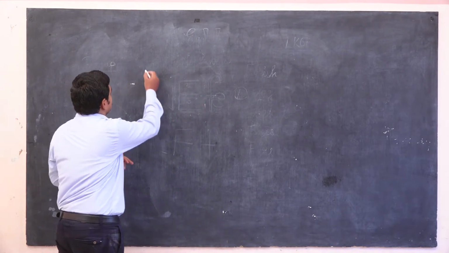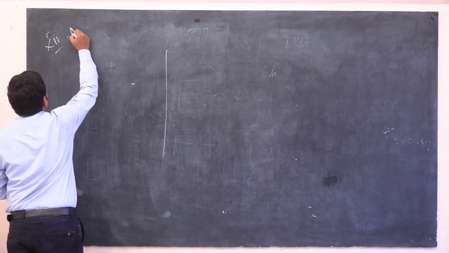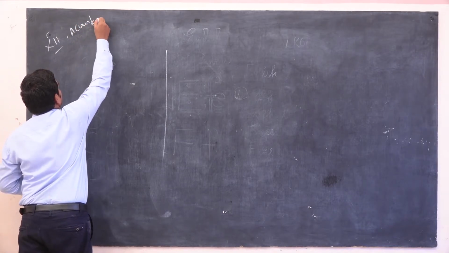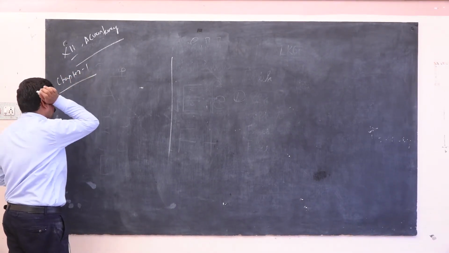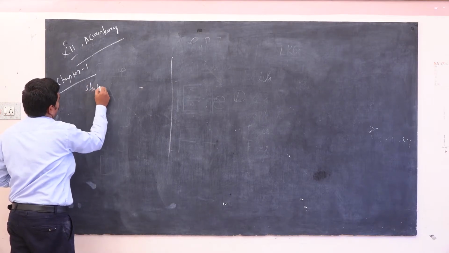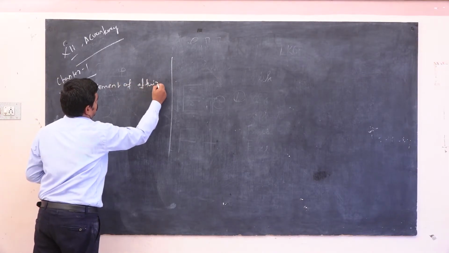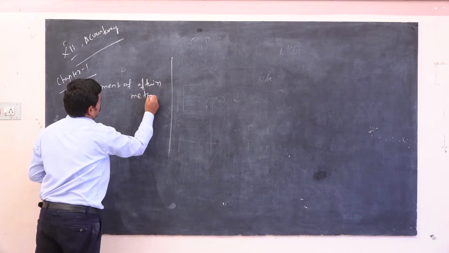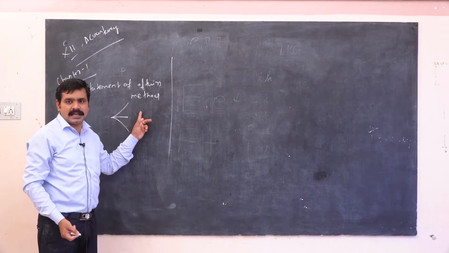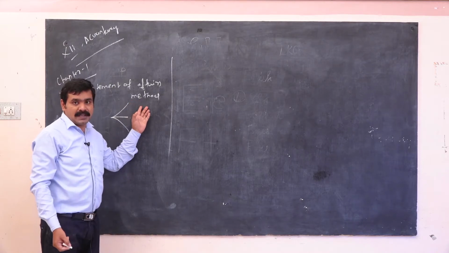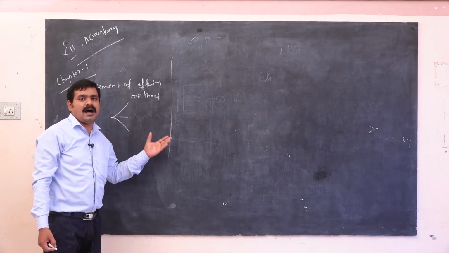In this method we have to calculate three things: the calculation of opening capital, the calculation of closing capital, and lastly the statement of profit or loss account.